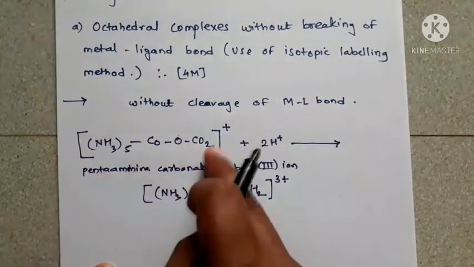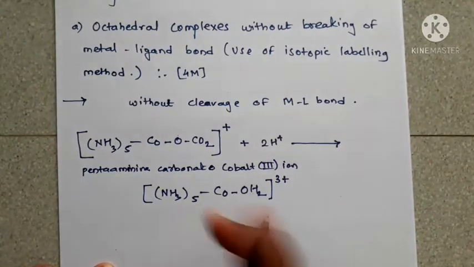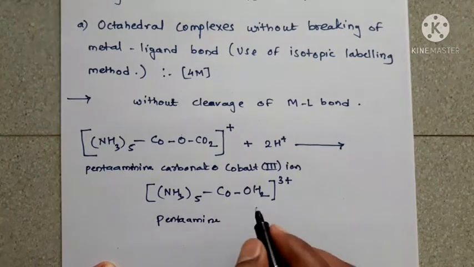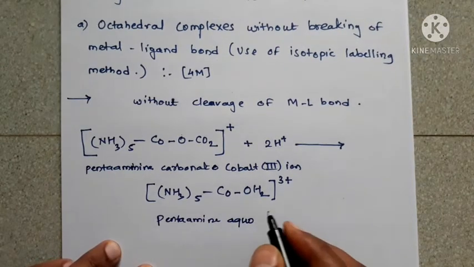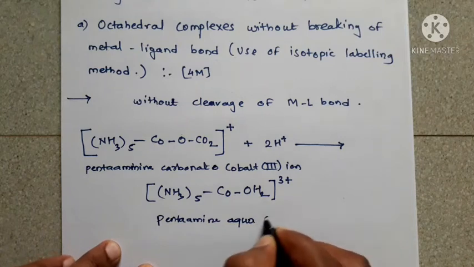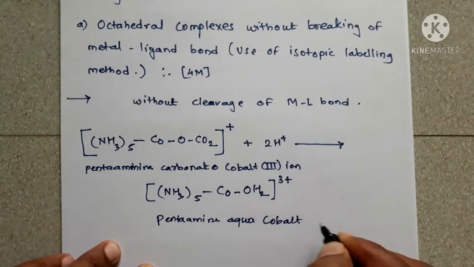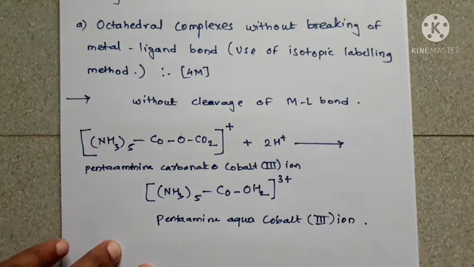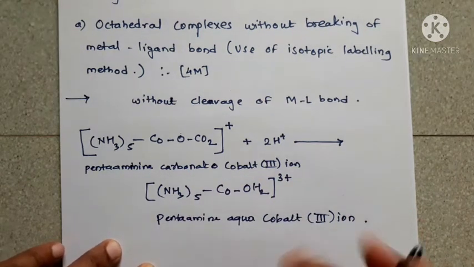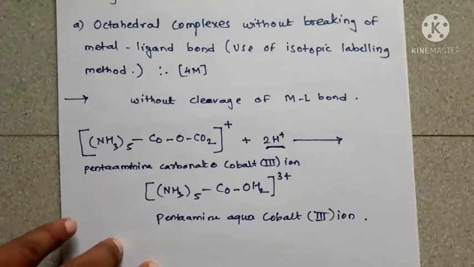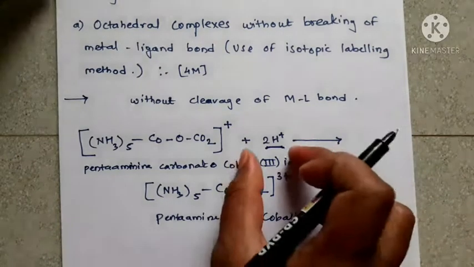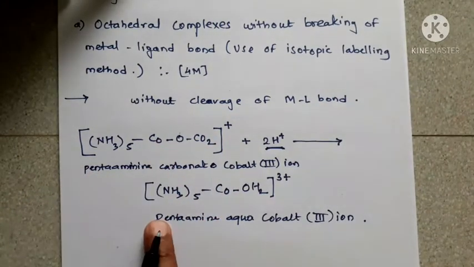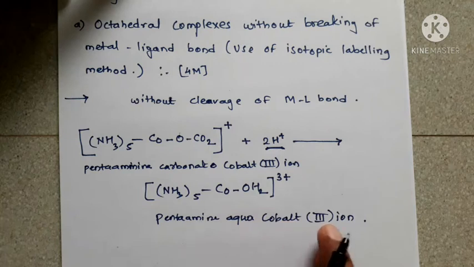This complex is converted into pentaamine aqua cobalt 3 ion. So how does this conversion take place? By using the acidic medium. When excess of acid is added into this complex, then pentaamine aqua cobalt 3 ion is formed.